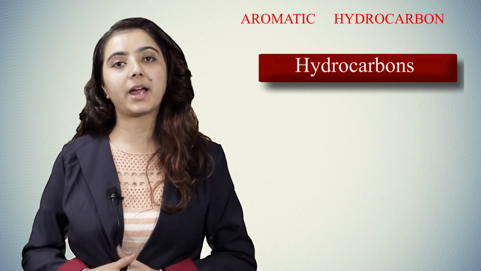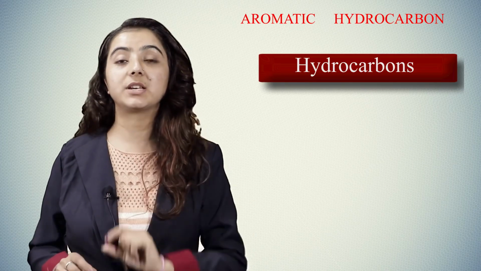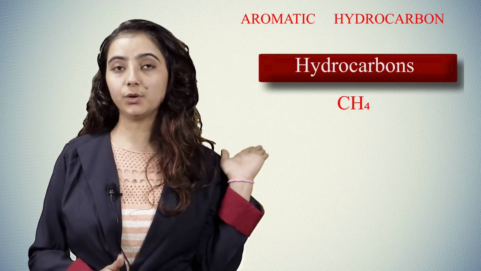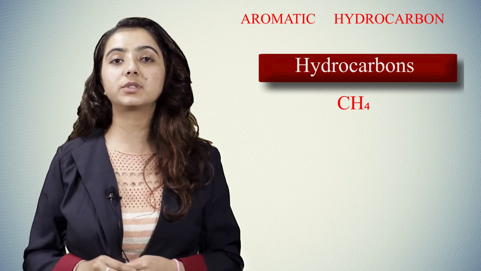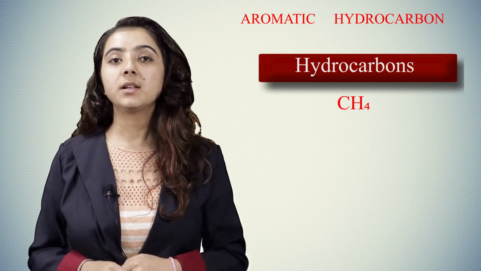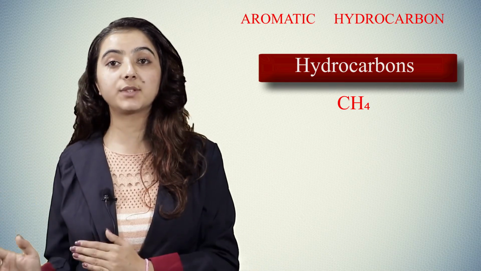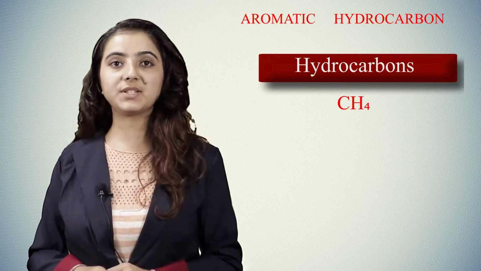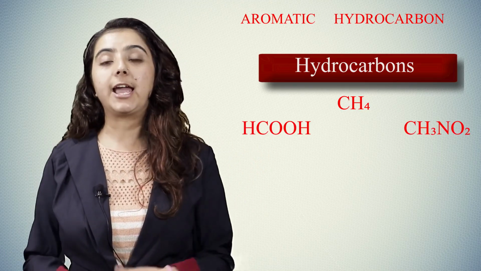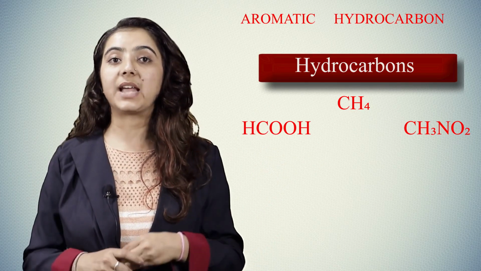So what are hydrocarbons? Those compounds composed of carbon and hydrogen as major constituents are known as hydrocarbons. CH4 is the simplest hydrocarbon, consisting of carbon and hydrogen only. This is methane. They may contain oxygen, sulfur, halogens, nitrogen, etc. as minor constituents. Two examples are HCOOH and CH3NO2, methanoic acid and nitromethane.